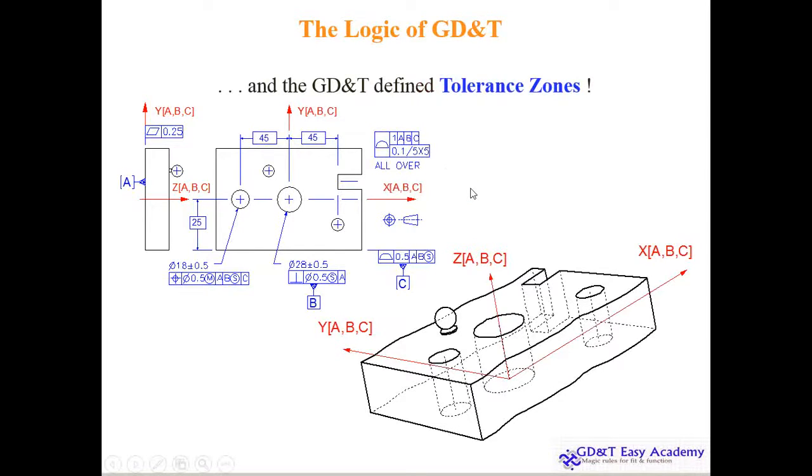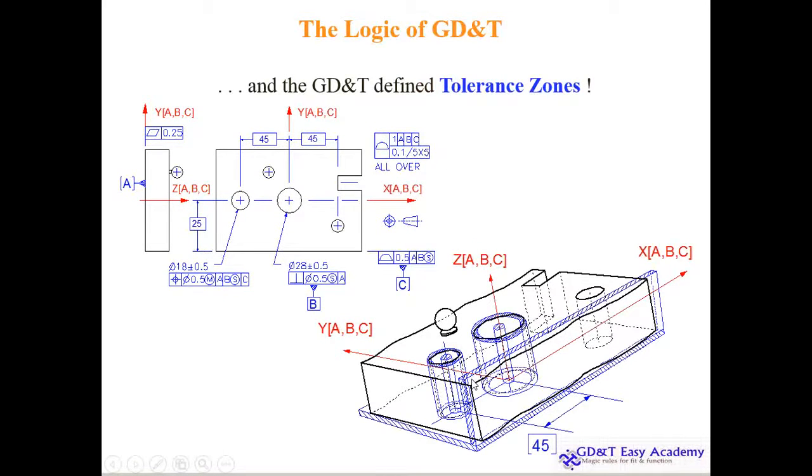And if you see the tolerance zones, because of the variation, maybe this side or maybe the top side or all the 6 different sides, you will get the variation. And that variation is the flatness. So primarily on all the 6 different surfaces as well as the slot, everywhere you will get the variation of flatness.